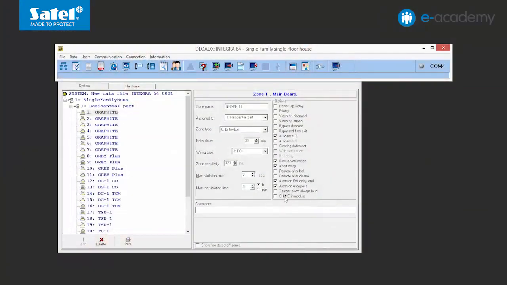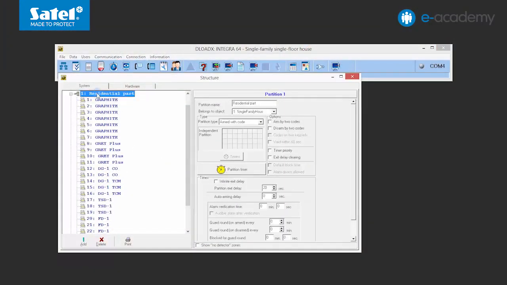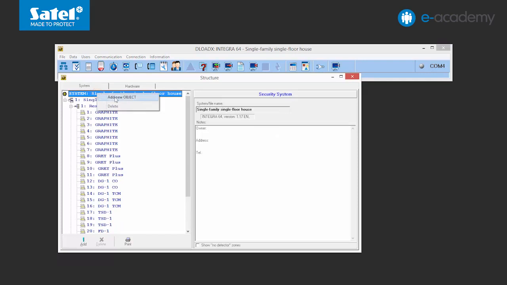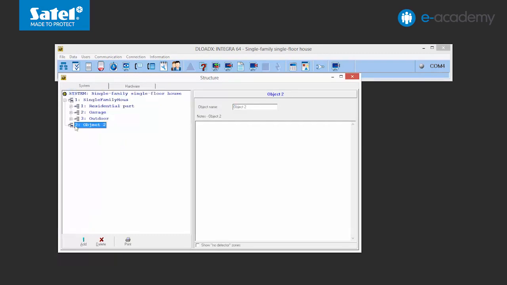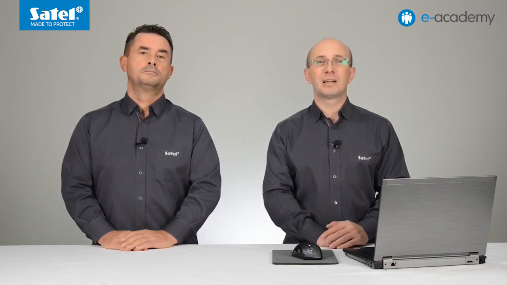It is also worth mentioning that you can add objects in the same way as partitions. In the system's device structure, highlight the system name. Right-click on the name and select the Add New Object item in the menu that will be displayed. In practice, installers normally only use one object that represents one physical premises. It should be remembered that one alarm panel, depending on its type, can simultaneously protect several different premises.